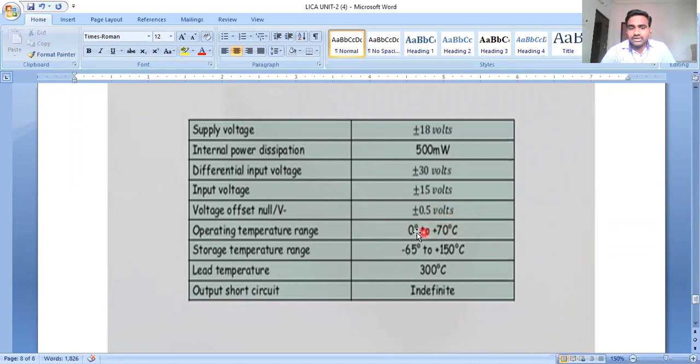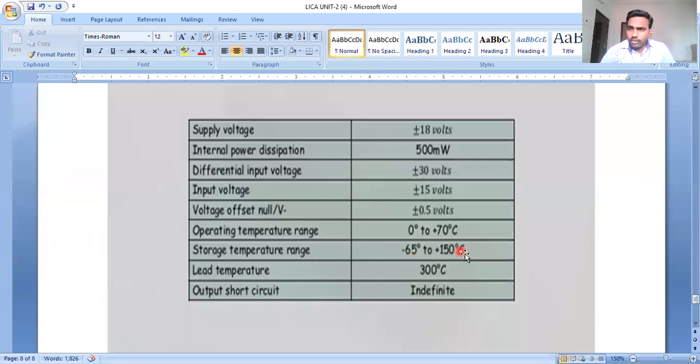Operating temperature: we can operate the integrated circuit operational amplifier IC741, whatever the package may be, from 0 degrees to plus 70 degrees centigrade. It can also sustain a storage temperature range from minus 65 degrees Celsius to 150 degrees Celsius.